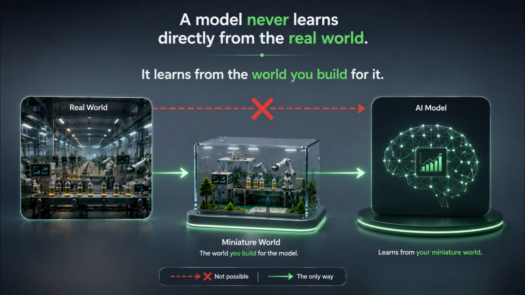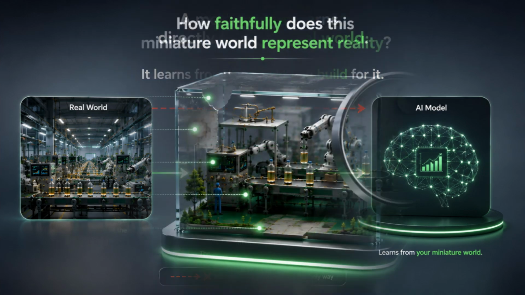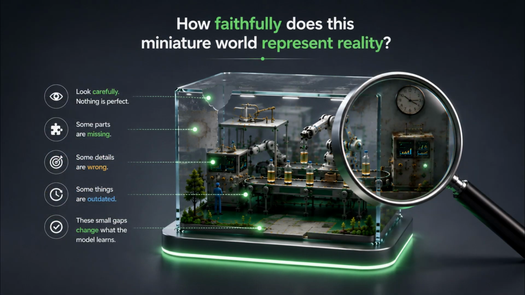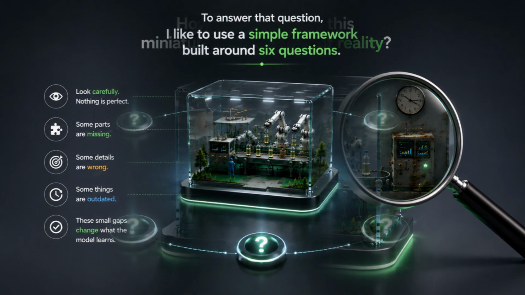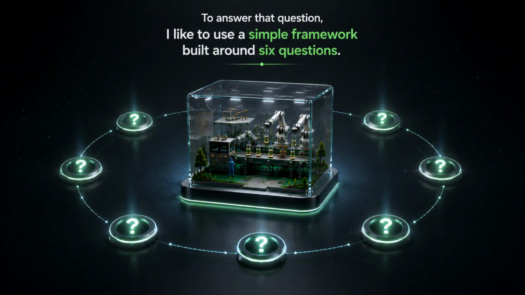Here's the important part. A model never learns directly from the real world. It learns from the world you build for it. Once you see a dataset this way, evaluating its quality becomes much more intuitive. Instead of asking whether the dataset is large enough, we can ask a much better question. How faithfully does this miniature world represent reality? To answer that question, I like to use a simple framework built around 6 questions. Together, these questions help us evaluate whether our miniature world is complete, trustworthy, and up to date.